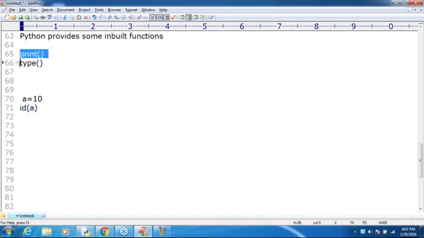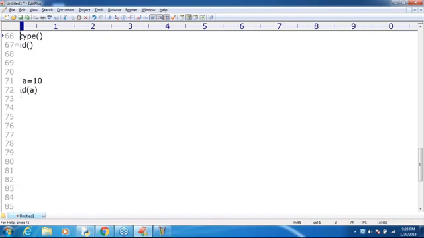So the print function is there, the type function is there, and the id function is also available. id is to find the address of an object, type is to find the type of an object, and print is to print the value of the object. These are the three generally used functions we are going to use. Remember that. Can I go to the next level? These are the things you should be aware of.